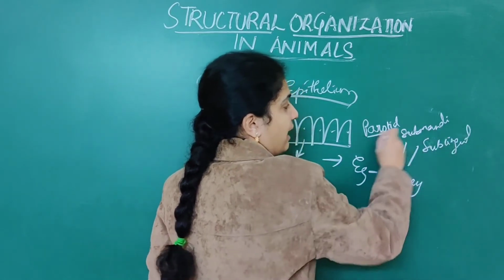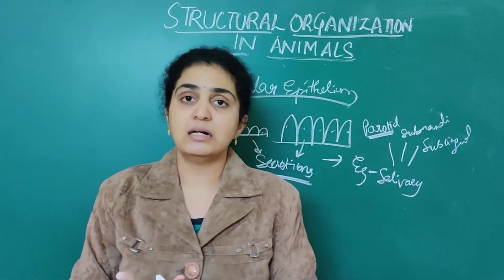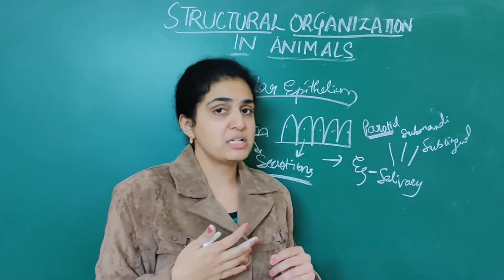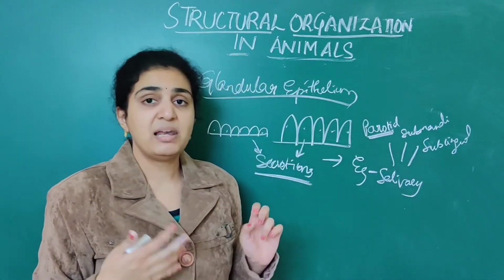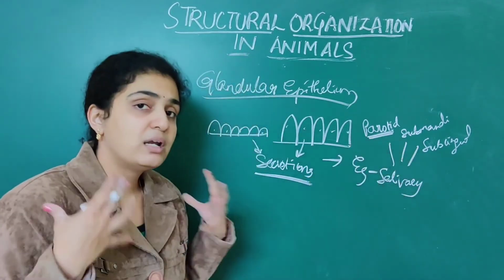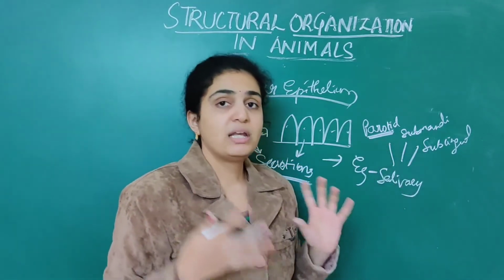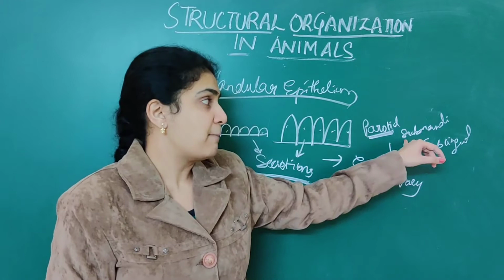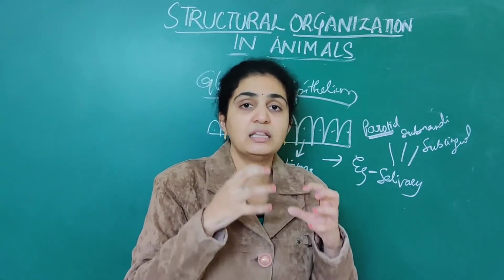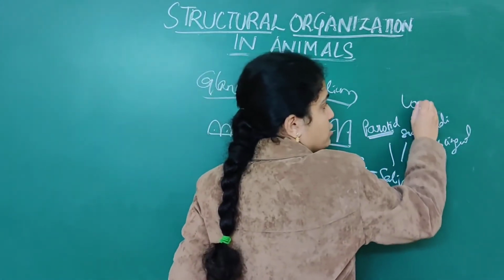Where is the parotid gland present? It is present behind the ear, and it releases numerous secretions. The sublingual gland is present under the tongue. The submandibular gland is present in the lower jaw.